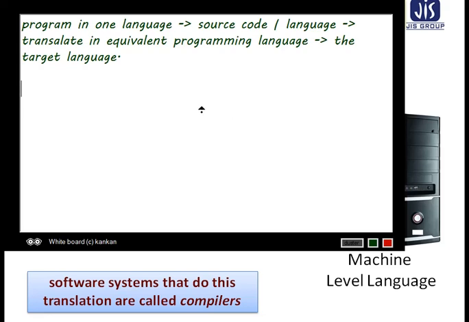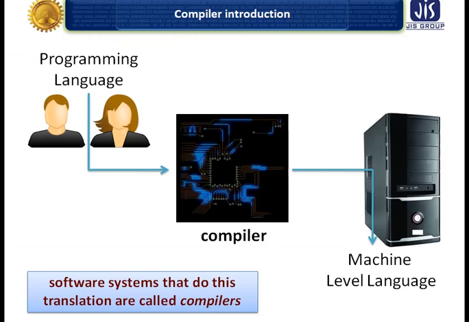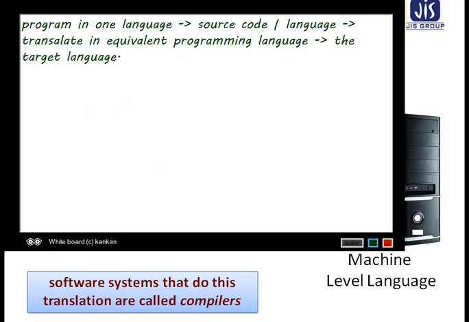Simply stated, a compiler is a program that can read a program in one language, the source language, and translate it into an equivalent program in another language, the target language.